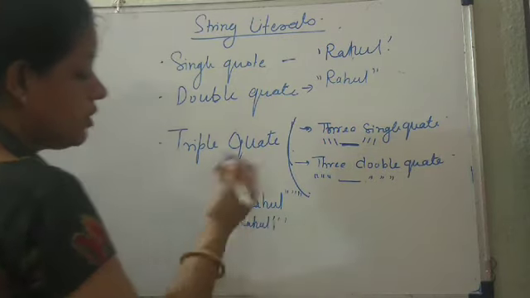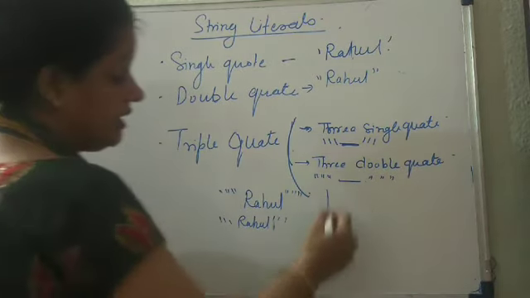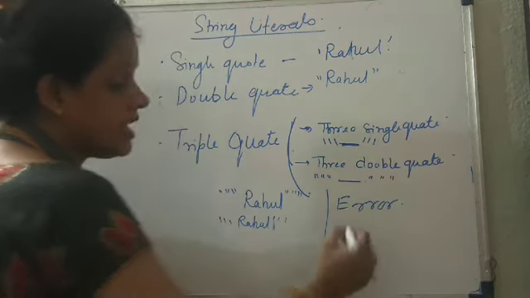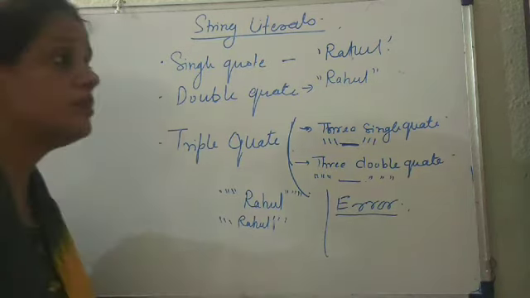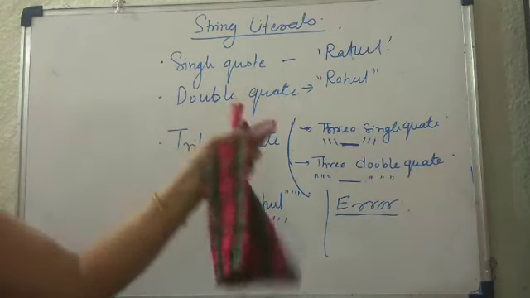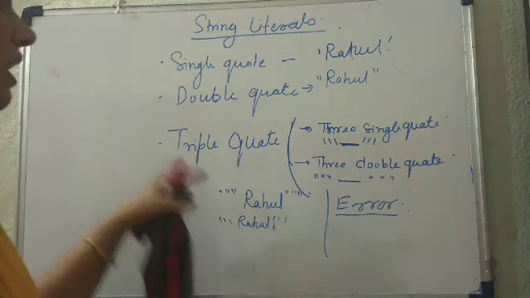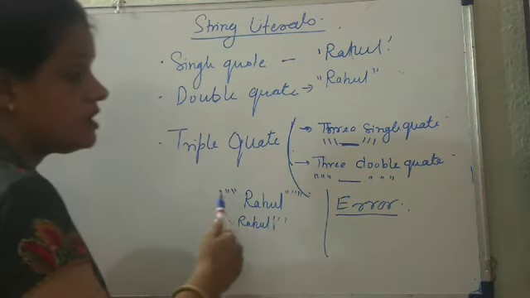It must be opened and closed, otherwise it will generate an error. Error, as I have explained already, is anything which is not understood by the system. We will again see what errors there are. So anything in a Python program enclosed inside single quotes, double quotes or triple quotes is a string literal. I told you that triple quotes have a special purpose.